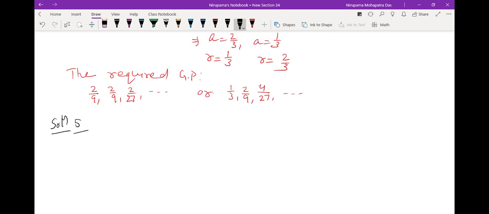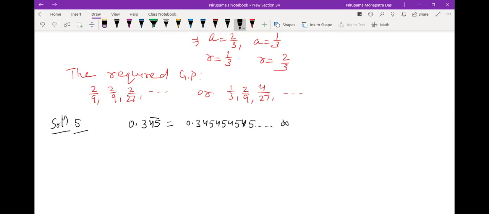So here the rational number is what? 0.345, okay, this is repeated. That means this is basically 0.345454545, like this. 5 will be repeated up to infinity, right? Like this.